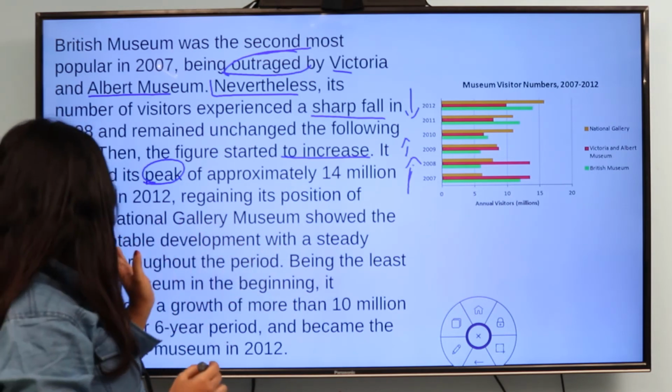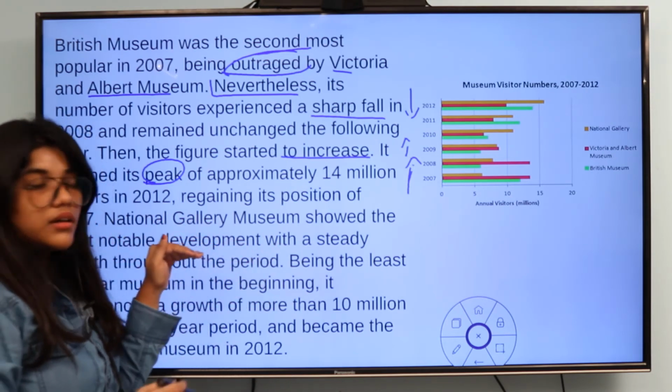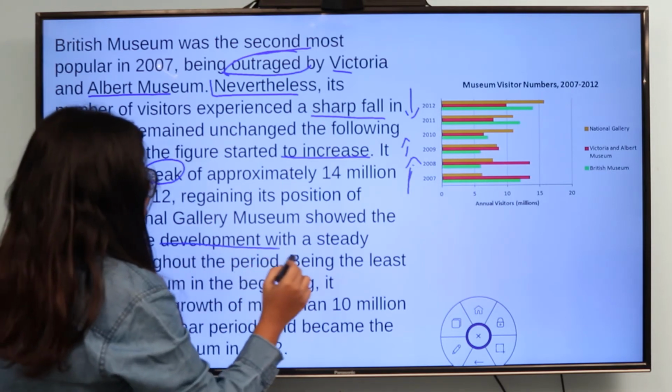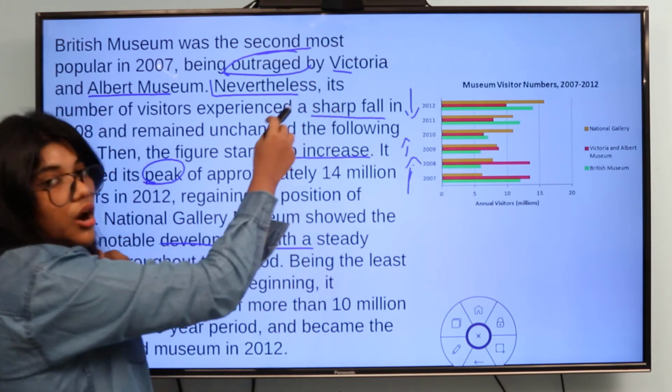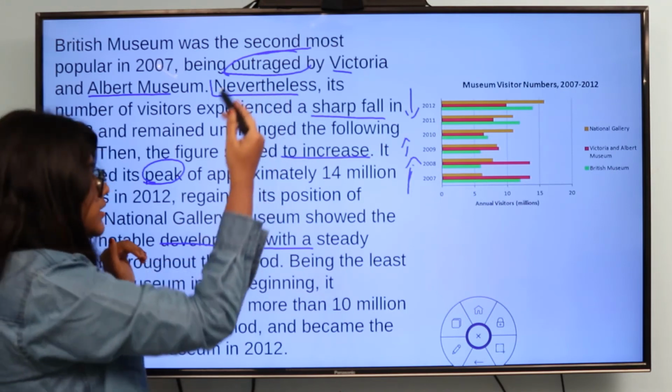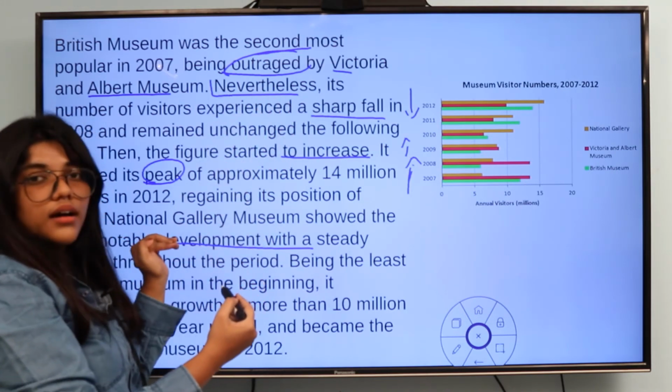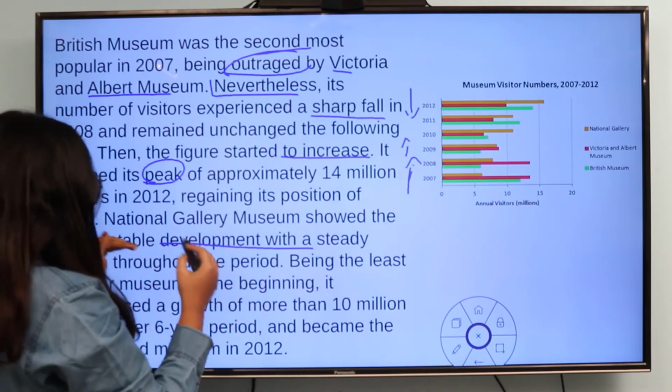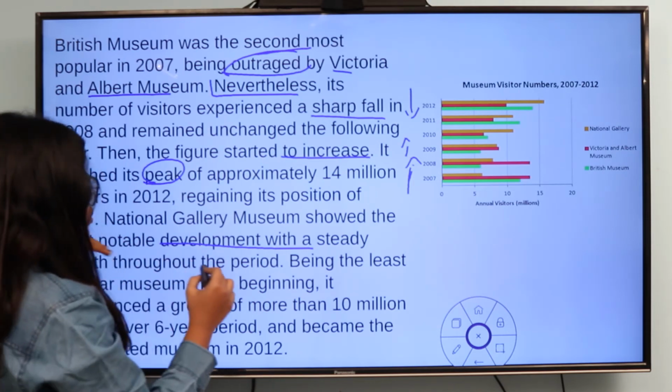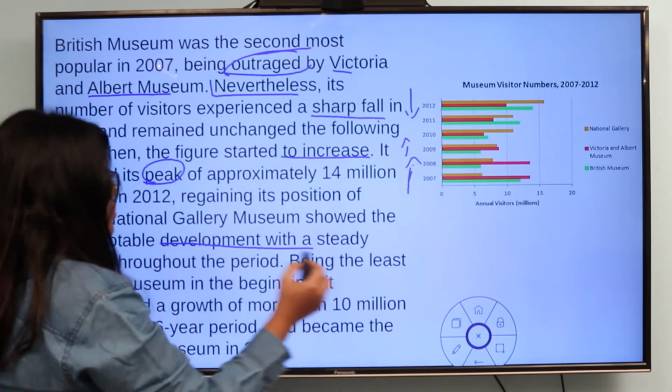National Gallery showed the most notable development. Again, it is showing the development. It has outraged and this has impacted the other galleries. Growth throughout the period, being the least popular.